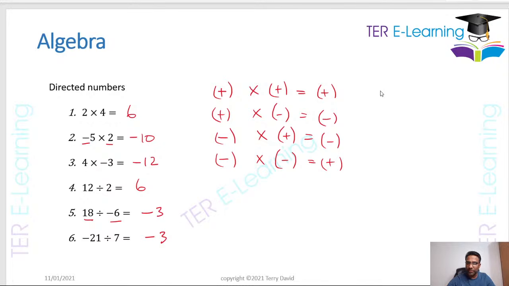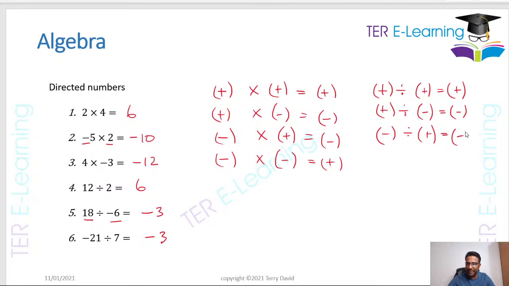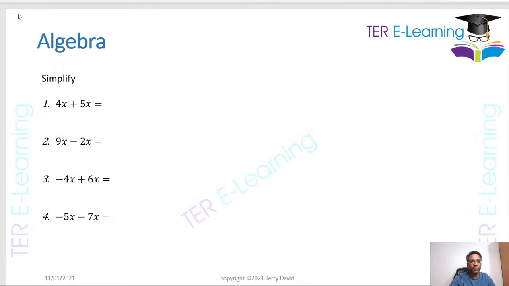Now when it comes to division, if we have a positive number and we are dividing by a positive number, you're going to get a positive number for your answer. If you have positive divided by negative, then I'm going to get negative. If I have negative divided by a positive, you are going to get a negative. And then negative divided by negative, you're going to get a positive number, right? So these are just some rules that we need to know for directed numbers, and that is extremely important when you are doing algebra. Now, let's move on here.